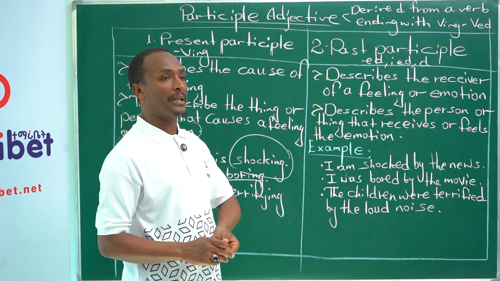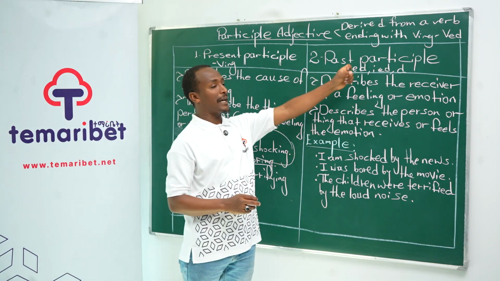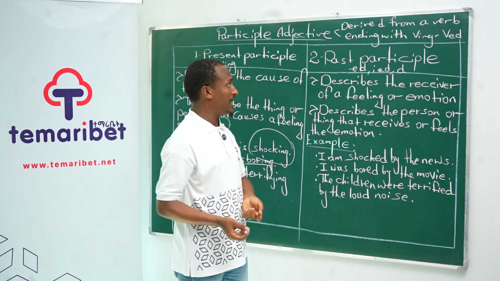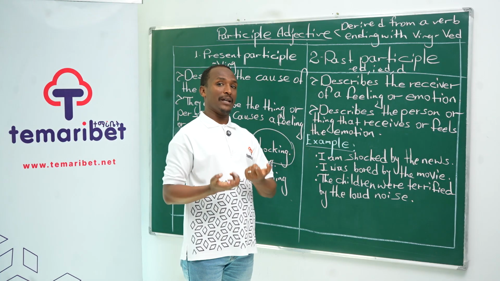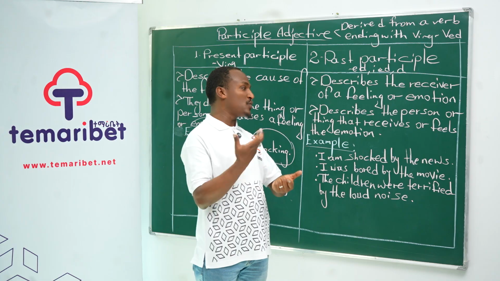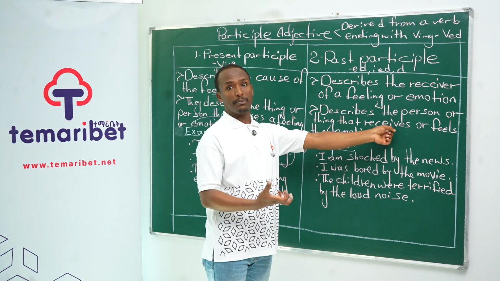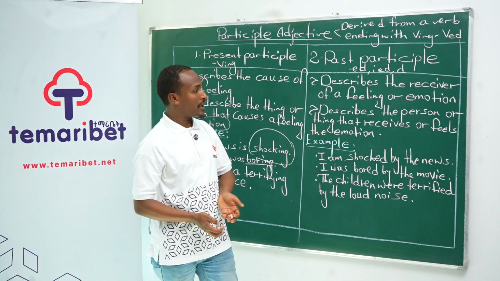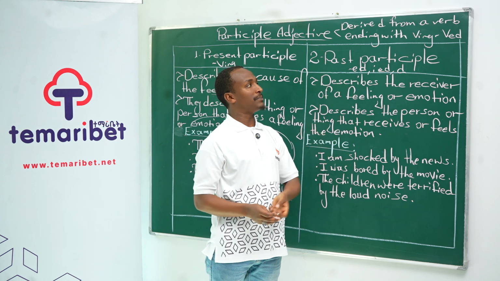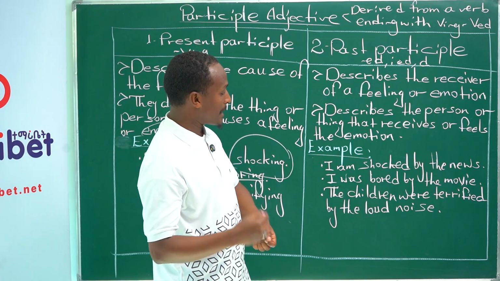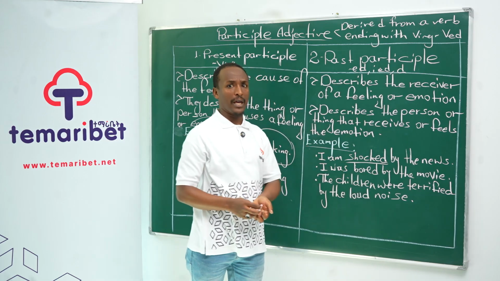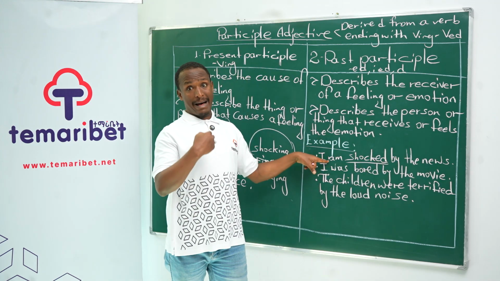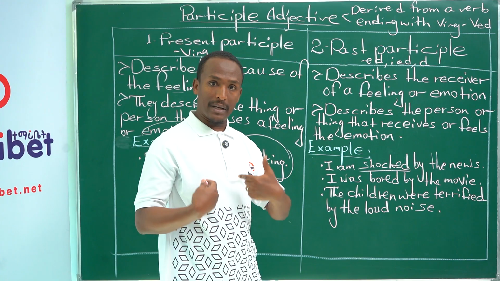What about past participle adjectives? Past participle adjectives are formed from a verb which ends with d, ed, or ied. And they describe the receiver, the individual in whom this feeling is developed for different reasons. So they describe the person or thing that receives or feels the emotion. For example, I'm shocked, not I'm shocking. I'm shocked by the news. The news is the cause, and I am the receiver of the feeling, okay?